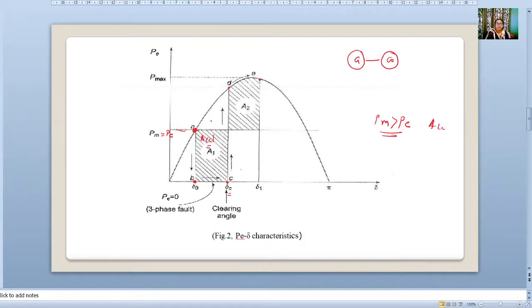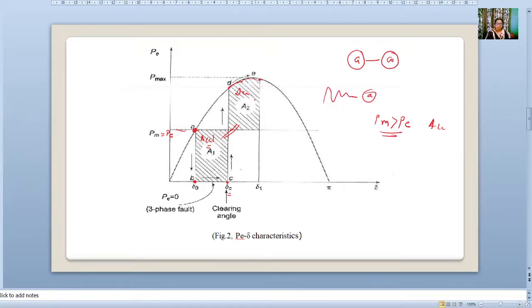Here this is the accelerating area, and this is the decelerating area, because here Pe is greater than Pm. Now this will move like this. After some point where A1 is equal to A2, the point will settle down to point A again. It will oscillate, and then delta will oscillate, and then it will settle down to point A again.